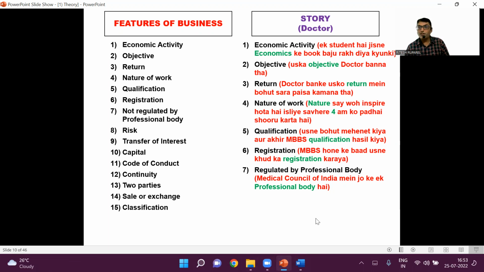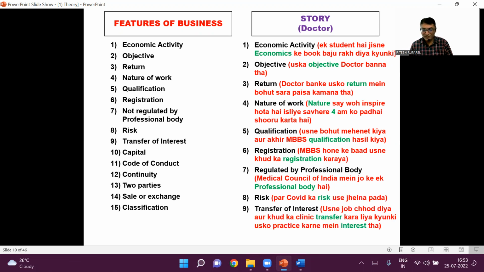Now he started a job in the civil hospital, but there was a risk. There were many COVID patients. So what he did, he transferred the job to his clinic, transfer of interest.